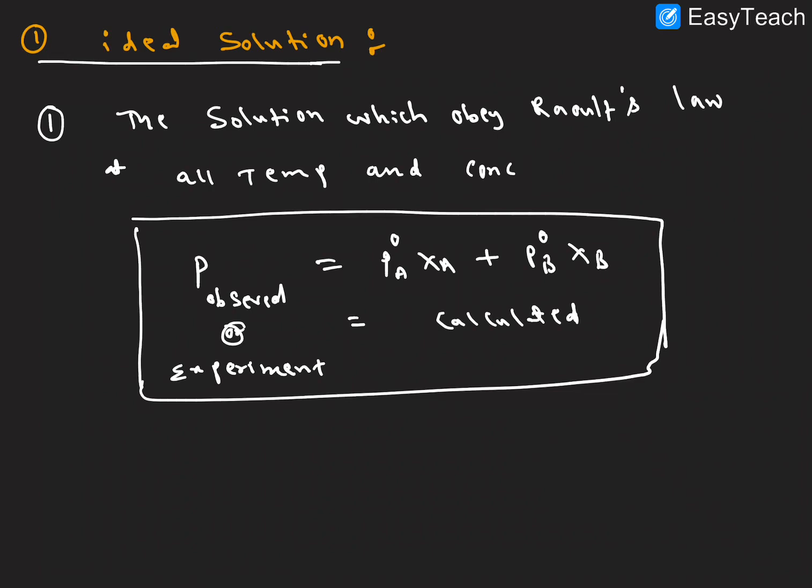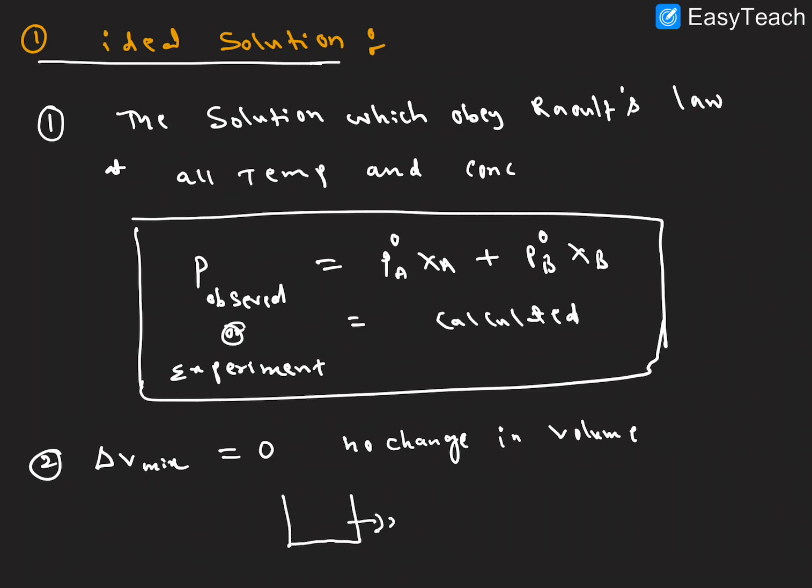Second point here, change in volume, delta V mixing equal to 0, right? That is, no change in volume. For example, here 20 ml of some solvent we are taking, this is 20 ml, right?